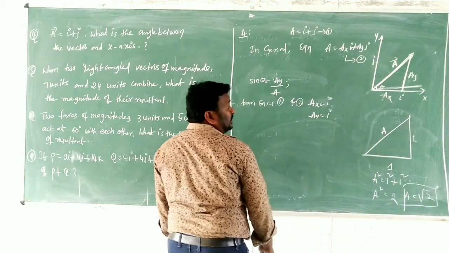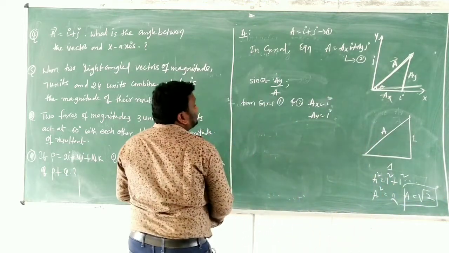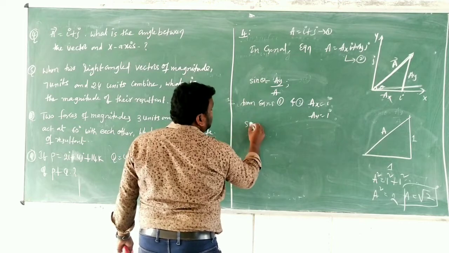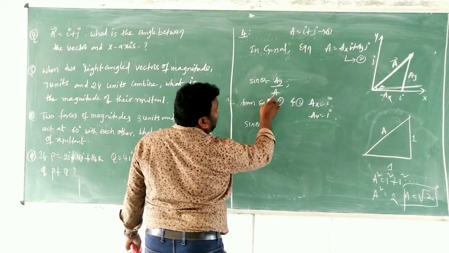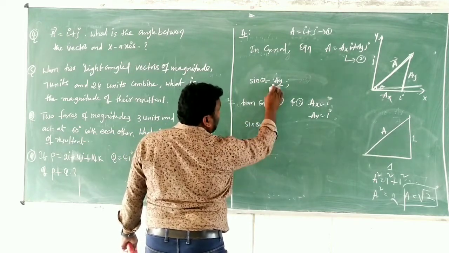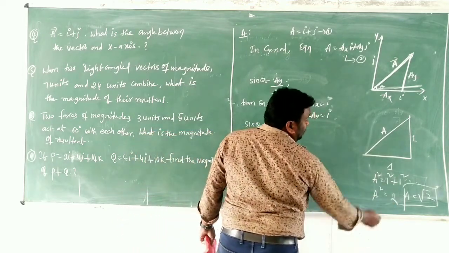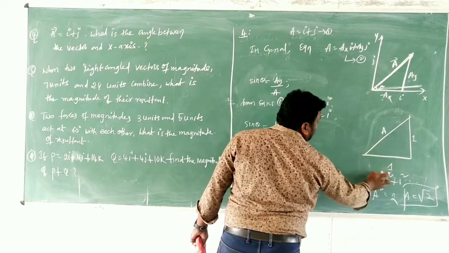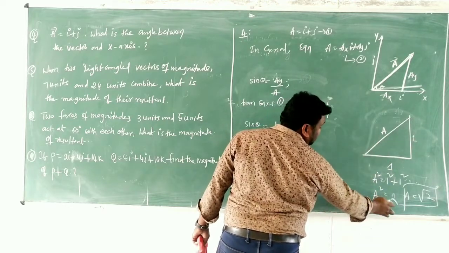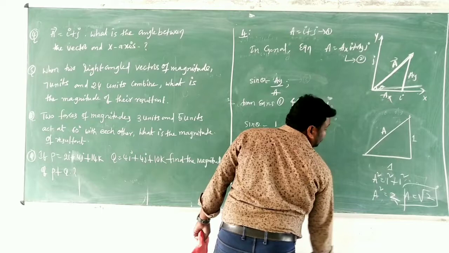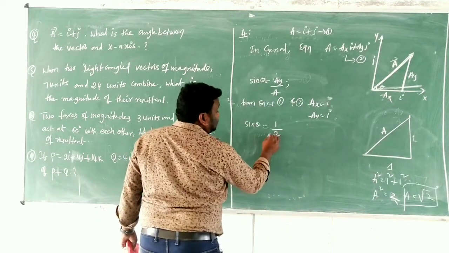Like that. Children, in this case now, sin theta is equal to opposite side by hypotenuse, ay by a. Ay value is 1 and a value is root 2. According to Pythagoras, 1 square plus 1 square is equal to a square, a square is equal to 2 and a is root 2. Clear? Yes.